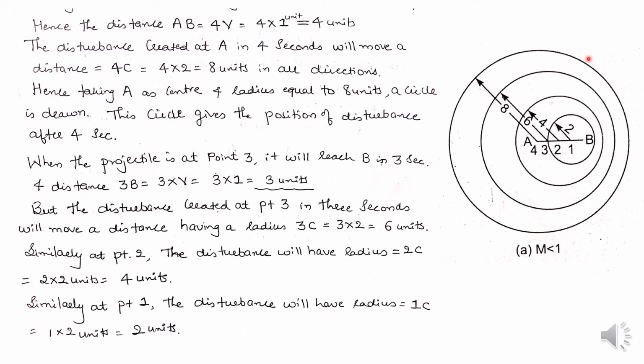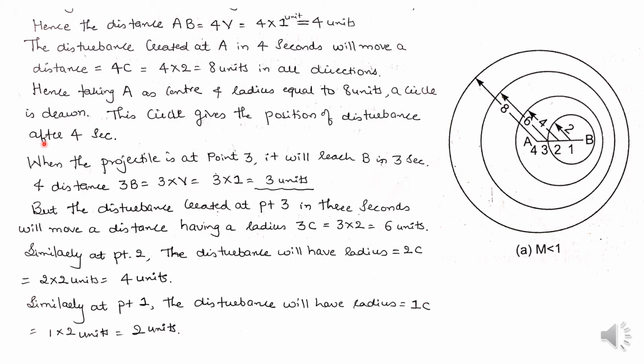For that purpose, taking A as the center and radius equal to 8 units, a circle is drawn. This circle gives the position of the disturbance after 4 seconds.